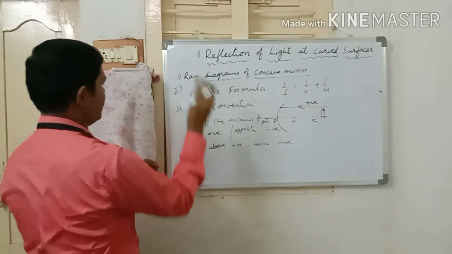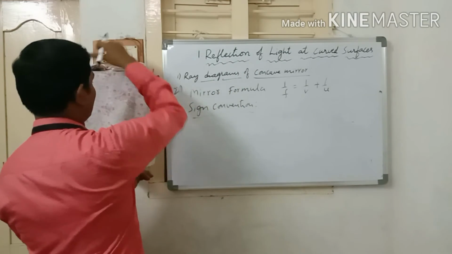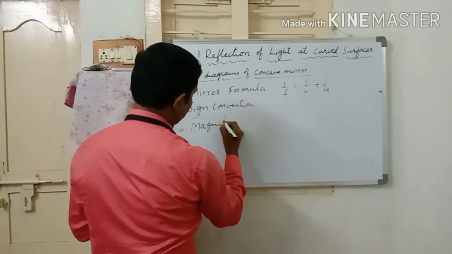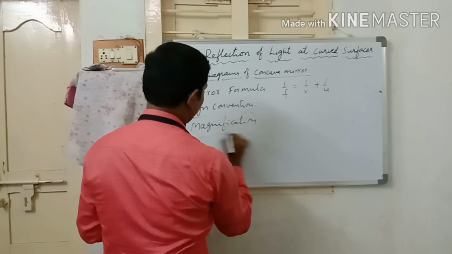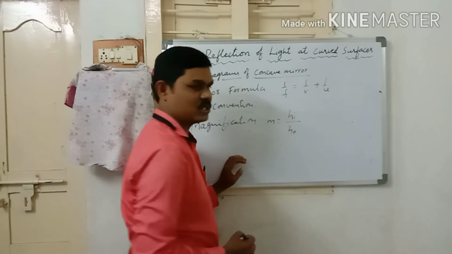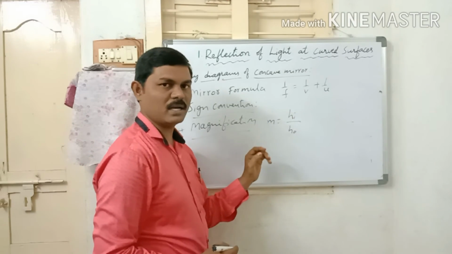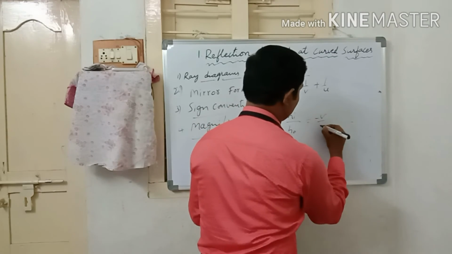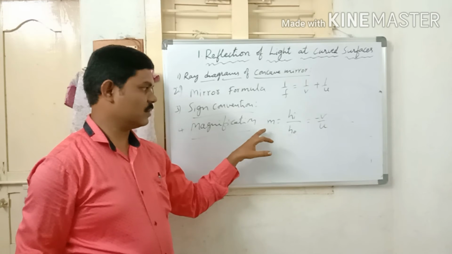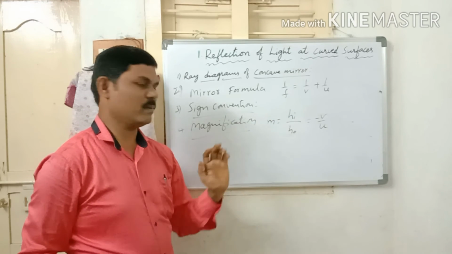And the next one is, what is magnification? Magnification M is equal to height of the image by height of the object, HI by HO. The ratio between the height of image and height of object is called magnification. This is also known as minus V by U. So in case of finding the magnification, the ratio between the height of the image and height of the object is called magnification.